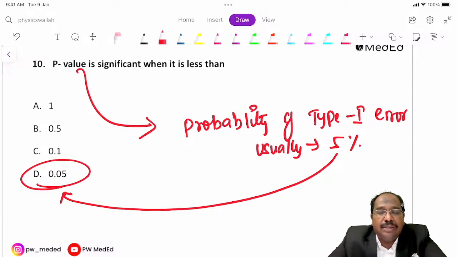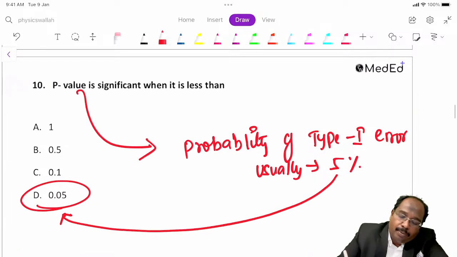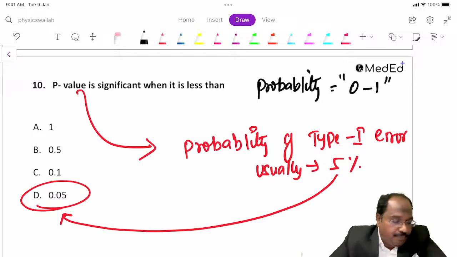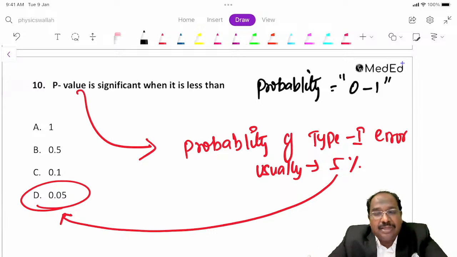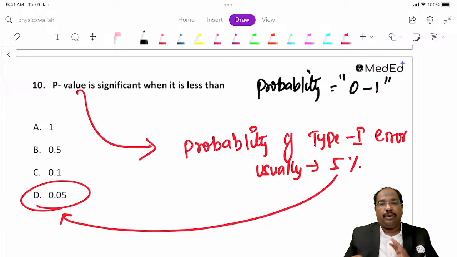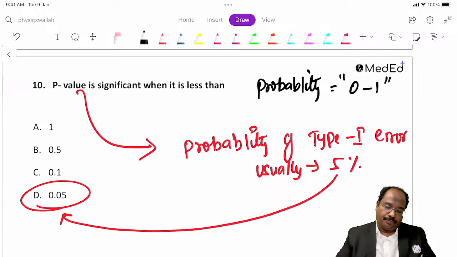Probability usually ranges from 0 to 1. So 5% of type 1 error corresponds to 0.05. Okay, this is p value, guys. P value is called significant when it is less than this. Next.